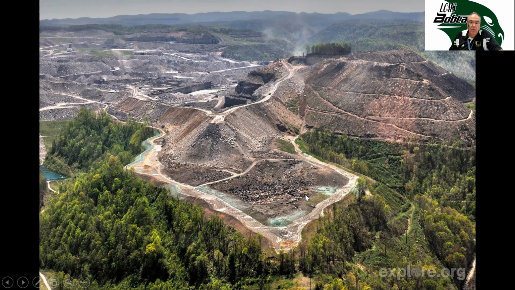Also, you can see they tried to control some of the runoff, but when it rains, the coal dust runs down and they try and catch it in these ponds. But sediment is very hazardous. It's filled with all kinds of dangerous chemicals. Sometimes it gets down into the groundwater and ends up in people's wells. It makes them sick. The cleanup from this is often very expensive.